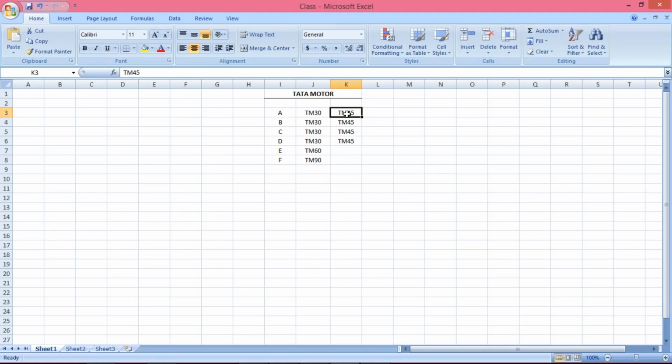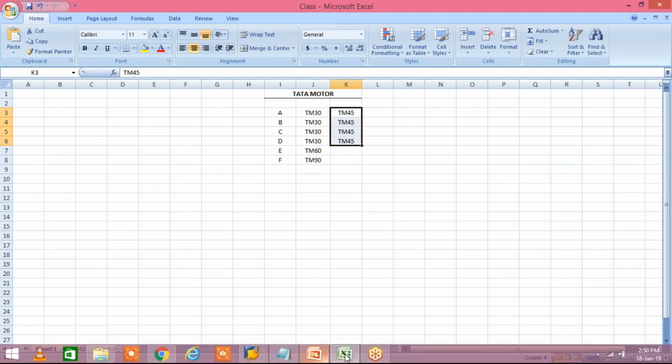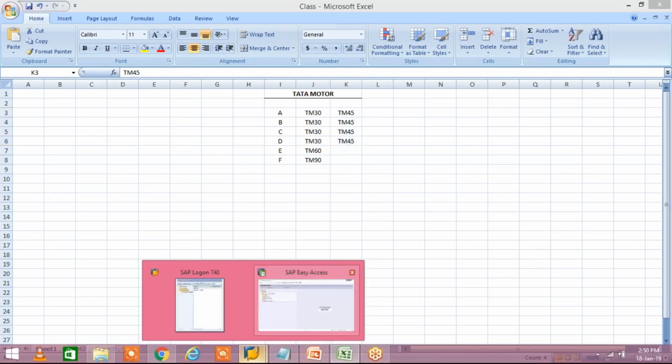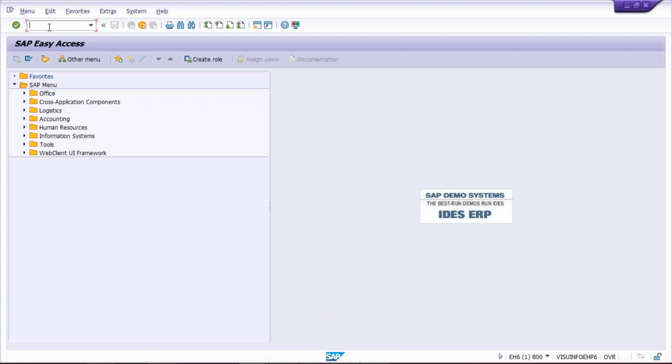Since both requirements are together, it is going to be raised to the consultant itself to create a new terms of payment and replace it, let's suppose TM45, and replace the terms of payment TM30 with the newly created payment terms, right? So what we have to do now, how to set up a terms of payment?